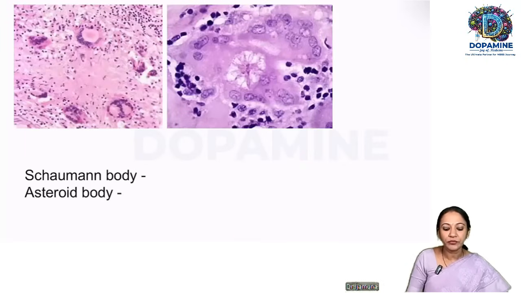Okay, we'll see. This is a typical image seen in TB, where you see the central caseous necrosis. These are all the giant cells. And as you can see here, intense inflammatory infiltrate is there, isn't it? That is a classic granuloma which we see in TB. Whereas here in sarcoidosis, again, this is an asteroid body.